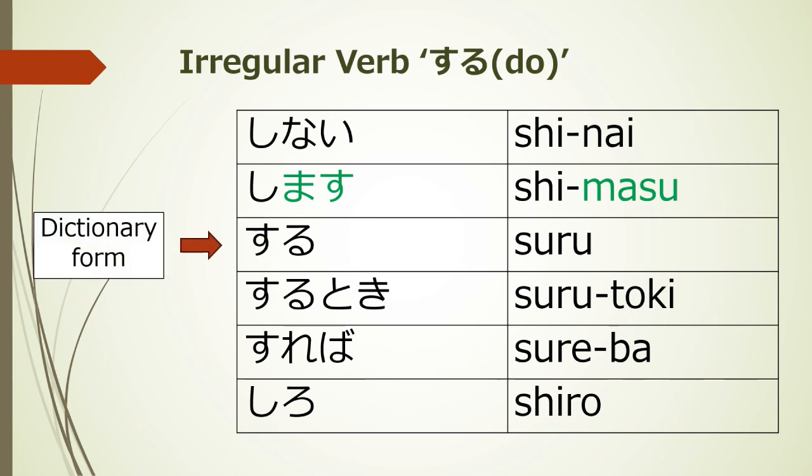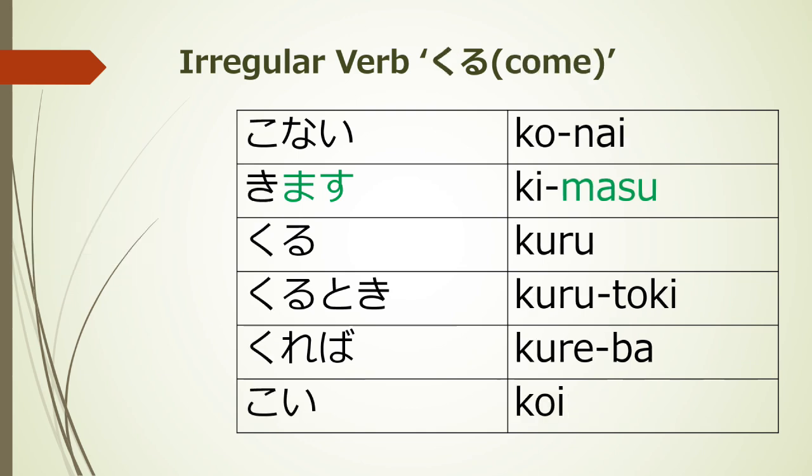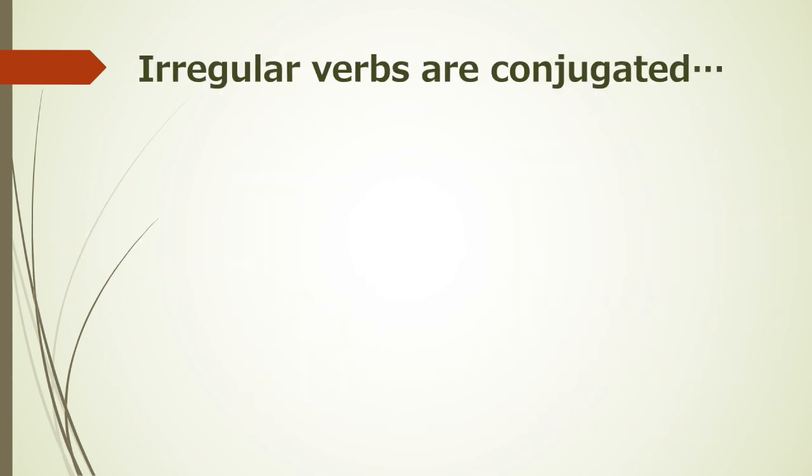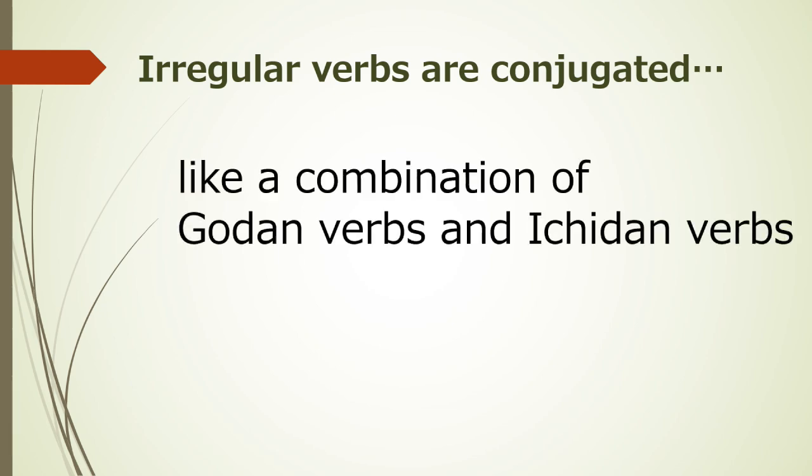Suru is dictionary form. しない、します、する、するとき、すれば、しろ。This is an overview of the conjugation of 来る, come. 来る is dictionary form. 来ない、来ます、来る、来るとき、来れば、来い。Irregular verbs are conjugated like a combination of 5段 verbs and 1段 verbs.